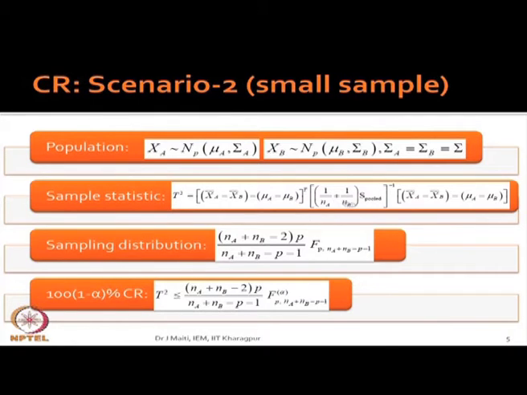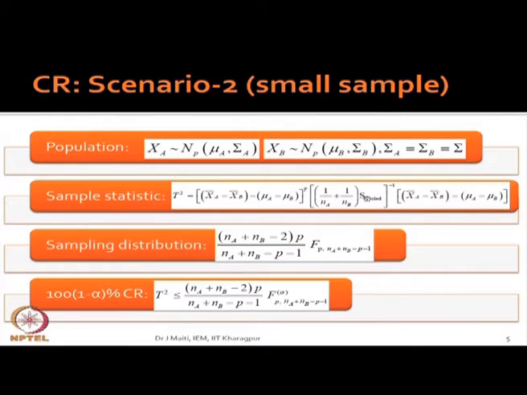Then what follows? There you used S inverse, here you have a two population case, and sigma A equals sigma B equals sigma. So you calculate the S pooled first. This is (1 by N A plus 1 by N B) into S pooled.